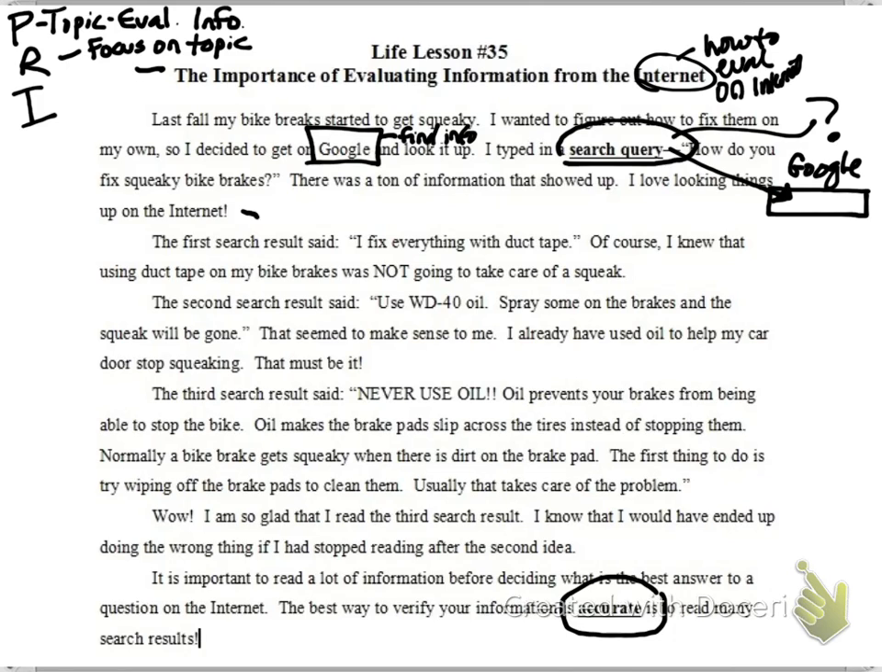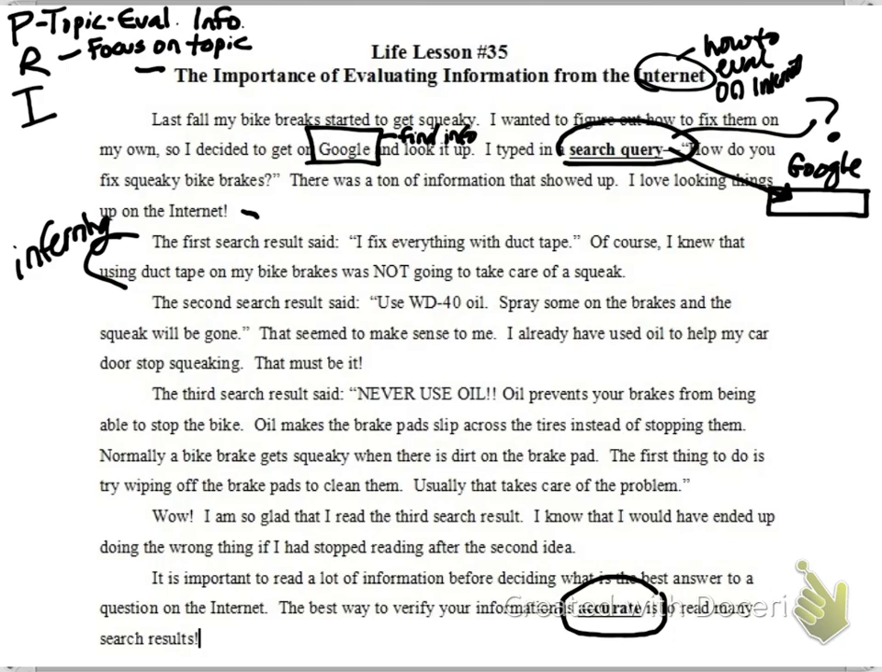The first search result said, I fix everything with duct tape. Of course, I knew that using duct tape on my bike brakes was not going to take care of a squeak. Now, I'm going to put a little note here that I think the author was inferring a little bit. They were using their background knowledge to tell them that this was bad information because they knew that duct tape won't take care of a bike brake.